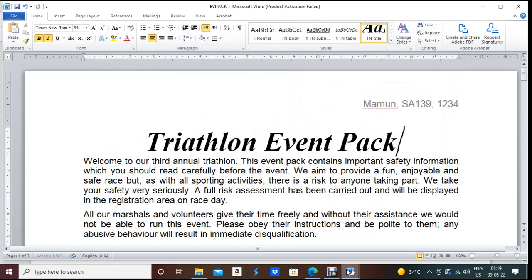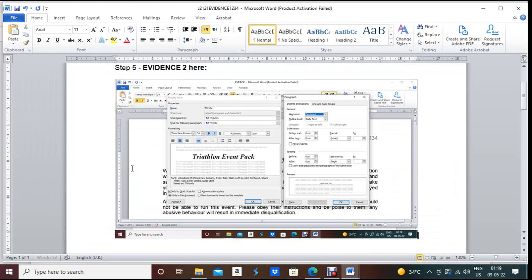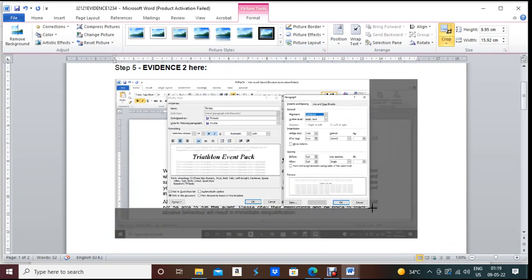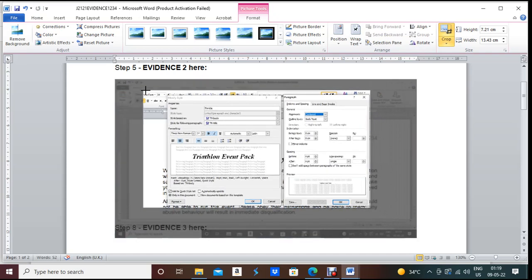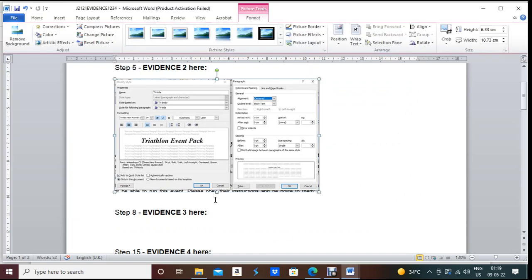Okay, go to your evidence document. Under evidence 2 you need to put the screenshot, and then you can crop it, format, crop it. Background part is not needed, just you need to keep these two screenshots together. So the examiner should understand what are the changes they are asking for. You did all the changes perfectly.